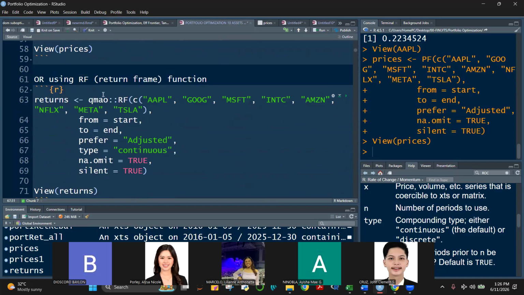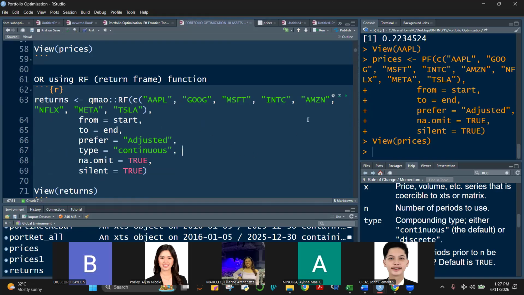So how do we do this? Again, use the RF this time, not PF, RF, return frame, and then identify your object. You cannot use tickers here; you have to identify the assets. And then from is equal to start, to is equal to end. And then what are you going to extract? Adjusted prices, and then get the continuous, the log returns. And then let's see if this will work. na.omit, and then silent is equal to true. Okay, and then let's view it, class.